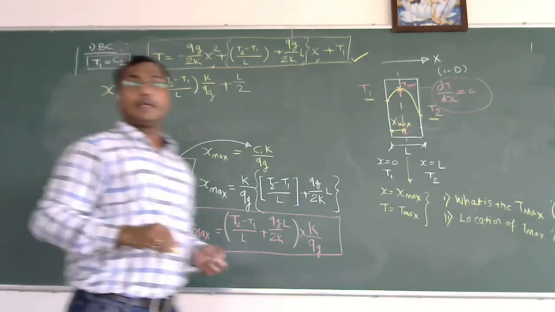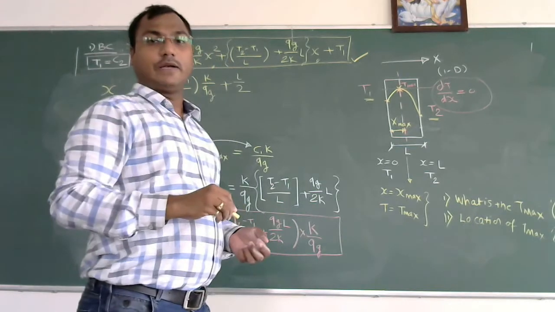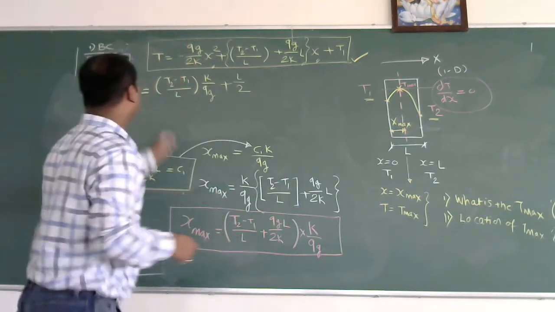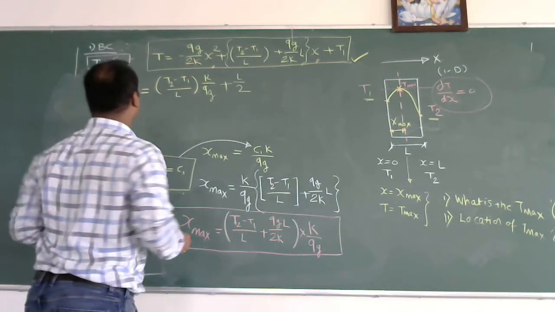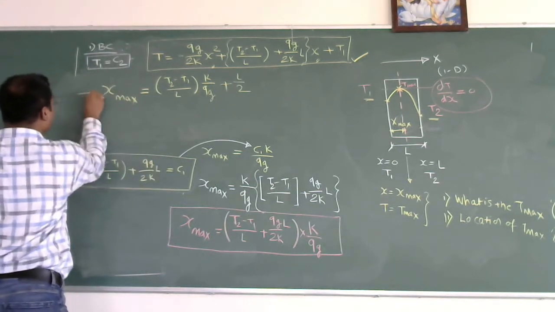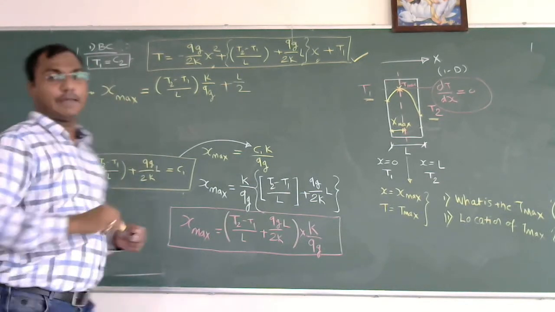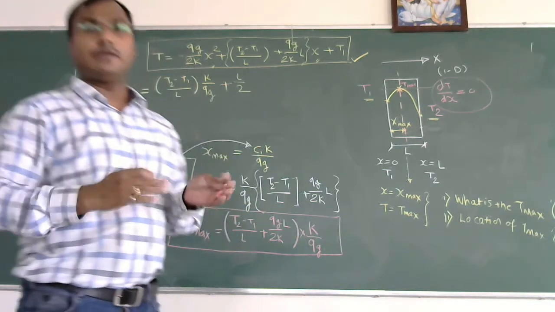So I am getting the equation T2 minus T1 divided by L times k by qg plus L by 2. This becomes one more equation for x max. I am only rearranging the terms.